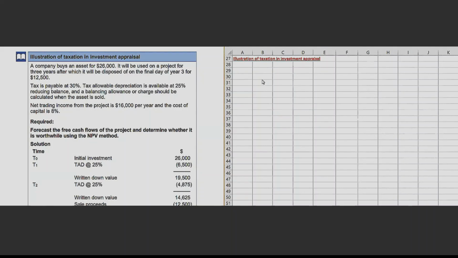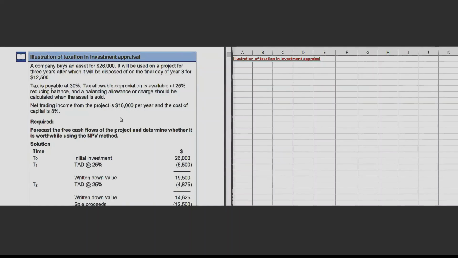That means here an asset is being bought. It will be sold after 3 years when the project will get over, and it is going to be sold at $12,500. Tax is payable at 30%. Tax allowable depreciation is available at 25%, reducing balance. That means WDV has to be used for this. And a balancing allowance or charge should be calculated when the asset is sold. So remember one thing, even if this sentence is missing, you need to calculate a balancing allowance or charge.